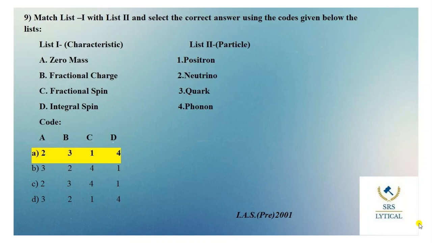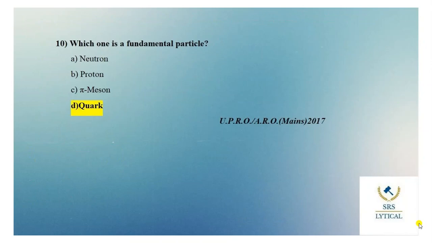In this question, we have two lists. Match list 1, that is characteristics, with list 2, that consists of particles. The correct answer to this question is option A. The positron has a positive electric charge and has the same mass and a spin of 1/2 as an electron. Quarks combine to form composite particles called hadrons, the most stable of which are protons and neutrons, and are the components of atomic nuclei. Moving to the next question.